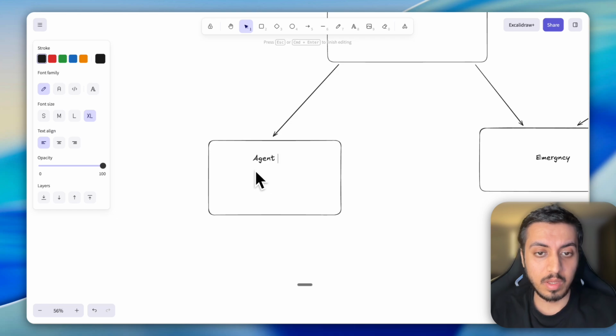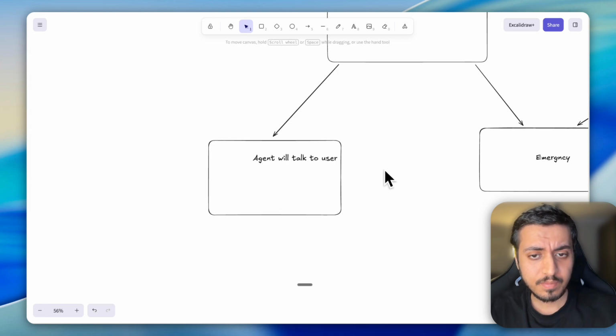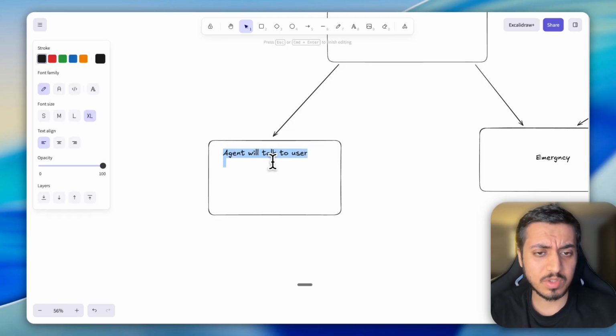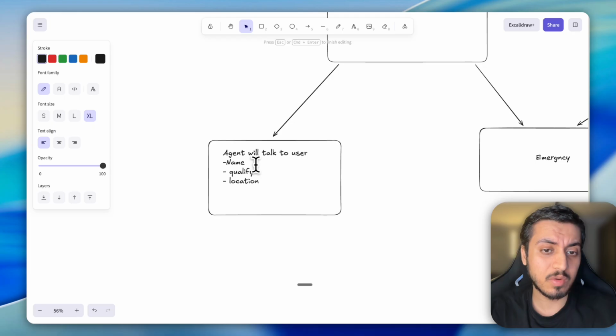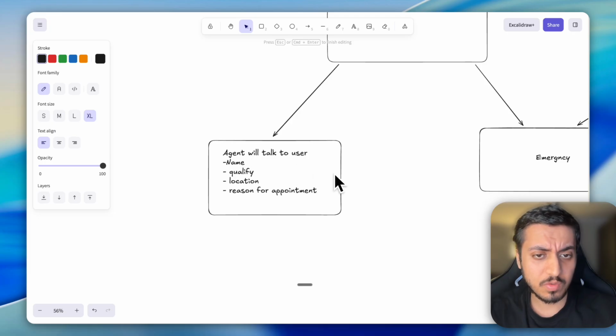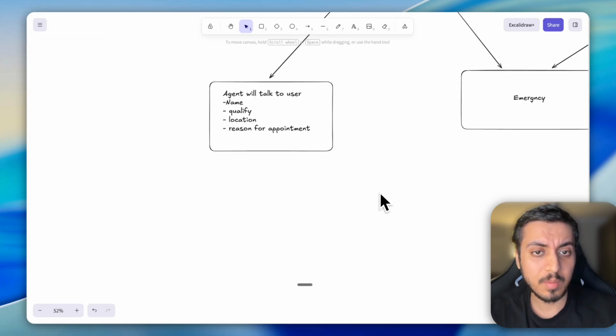Now, the agent will have a conversation. It will ask, like, what's your name. If you want any qualifying question, it can qualify the lead. If you want to ask specific questions like what's your location, or your reason for appointment booking, and so on and so forth, whatever you need to know, and save it into your CRM.